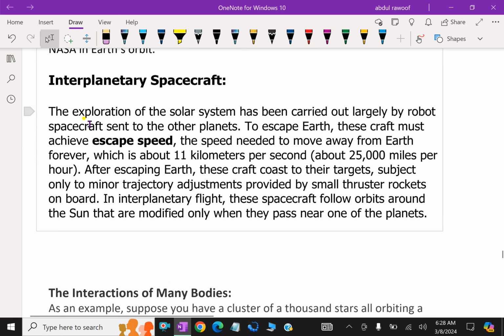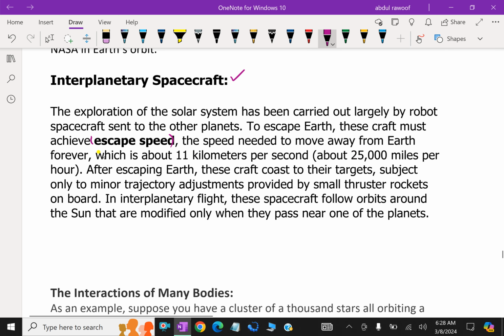Next one, interplanetary spacecraft. What is that? The exploration of the solar system has been carried out largely by robot spacecraft sent to the other planets. To escape Earth, these craft must achieve escape speed, that is, the speed needed to move away from the Earth forever, which is 11 km per second for the Earth, about 25,000 miles per hour. Such a big velocity we need to throw any body, and it won't come back to the Earth again.